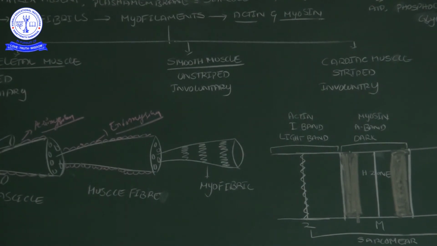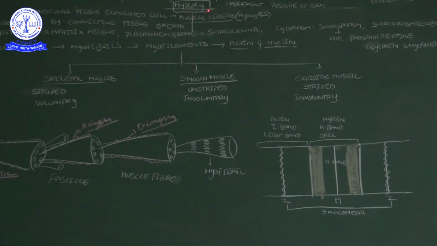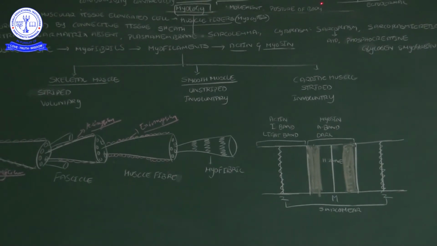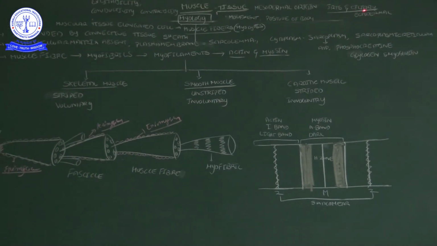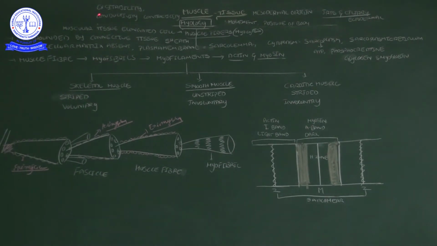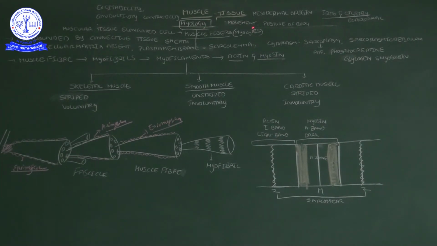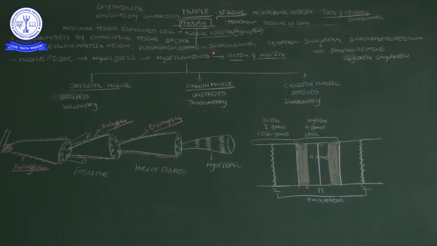Once more, I am repeating from the beginning. Studying muscle tissue is called myology. Muscle tissue is of mesodermal origin, except the iris and ciliary body, both of which are derived from the ectoderm. Muscle has three properties: excitability, conductibility and contractibility, and muscles play an important role in the movement and posture of the body.